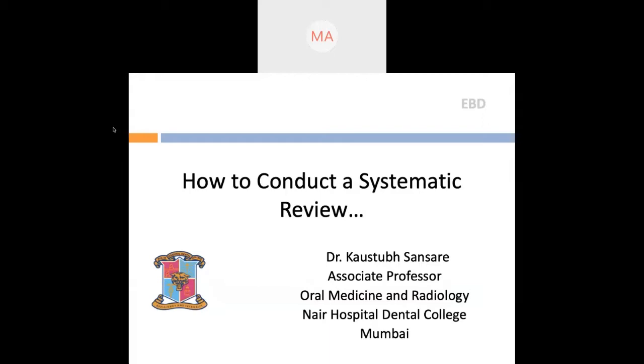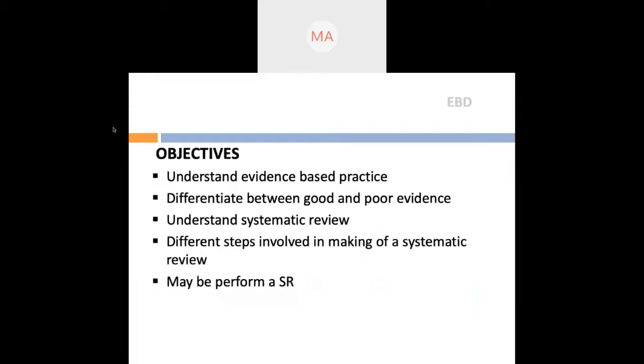The objectives of this presentation will be to understand the evidence-based practice, differentiate between good and poor evidence, understand what exactly is a systematic review, what are the different steps in making of a systematic review, and in the end, if you are well charged up by the end of this lecture, maybe you can even perform a systematic review.